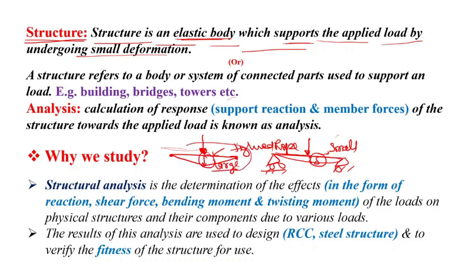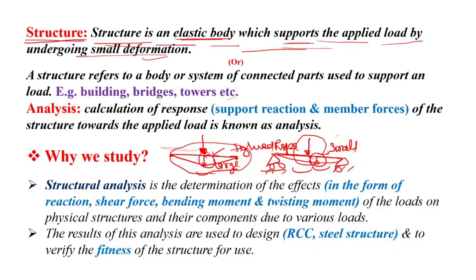So this type of body we can't say is a structure, but if it goes through a very small deformation, then we can say that this is a structure, right?